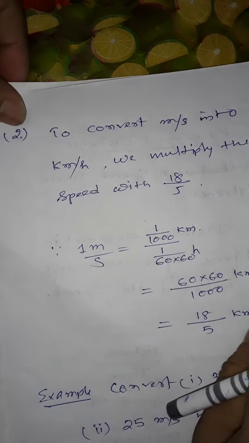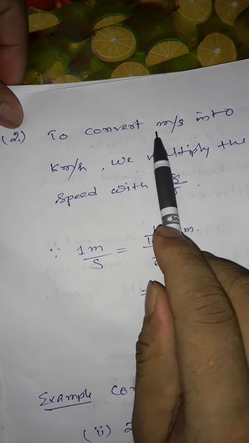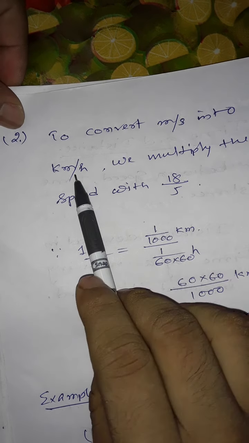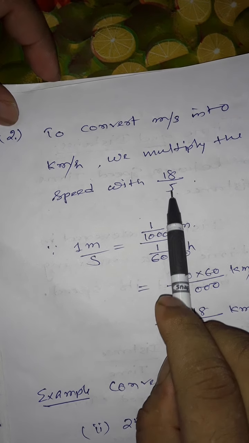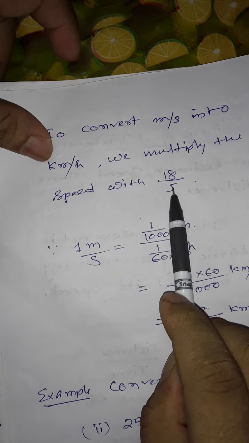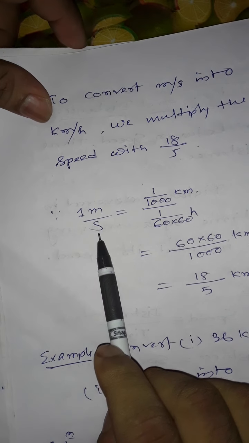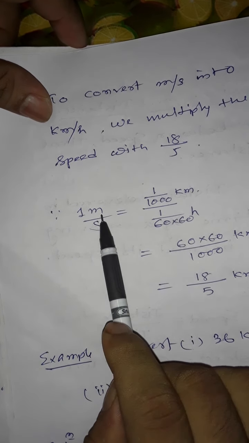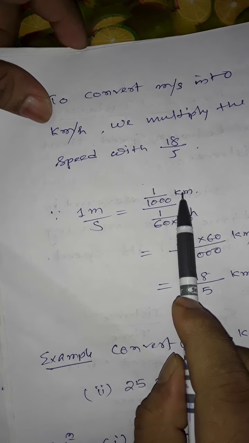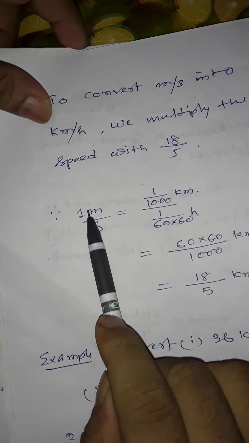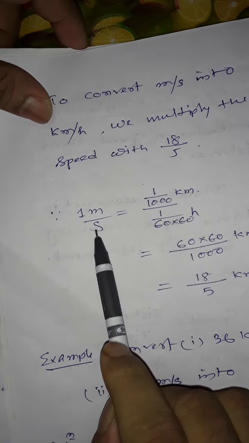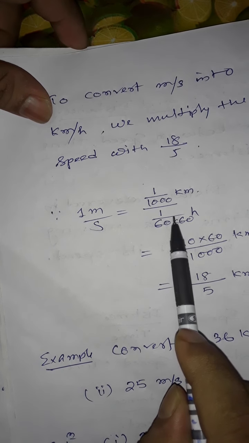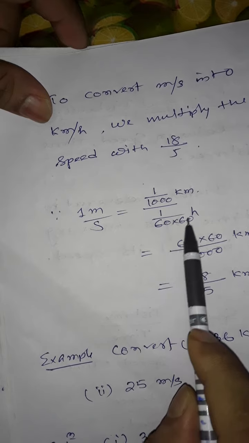Then to convert meter per second into kilometer per hour, we multiply the speed with 18 by 5. Why? Because 1 meter is equal to 1 by 1000 kilometer, and 1 second is 1 by 60 into 60 hour.